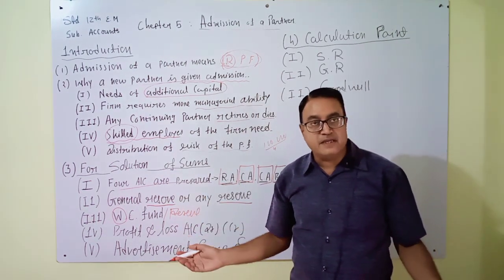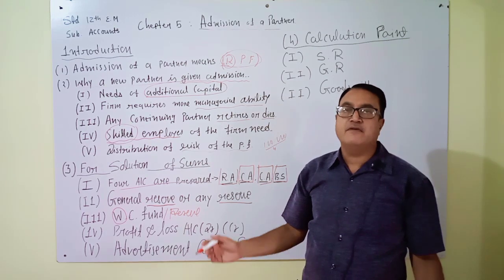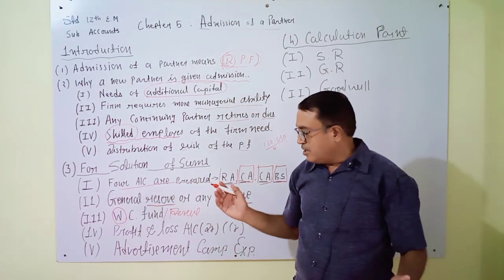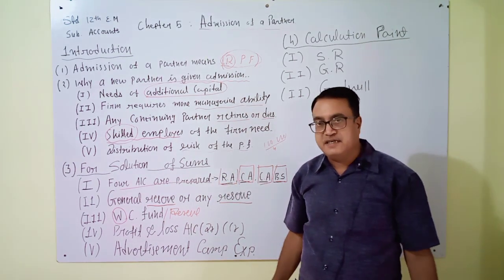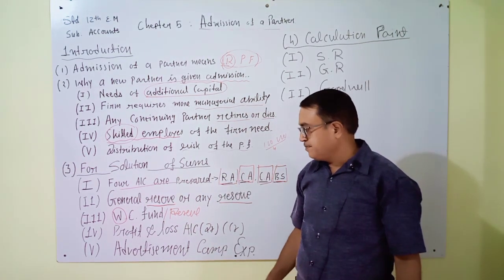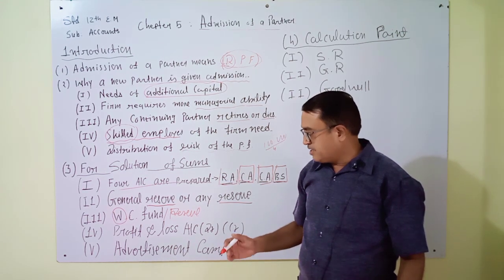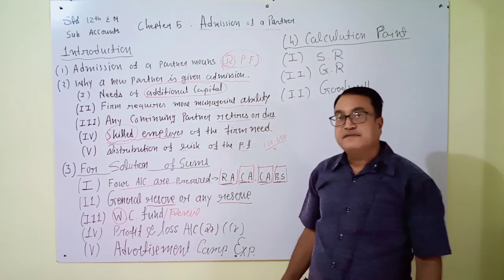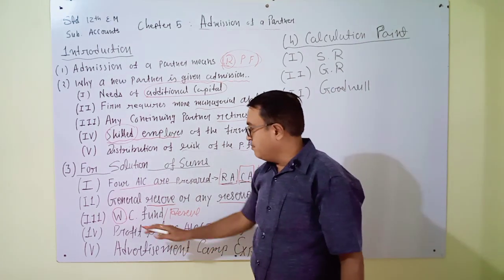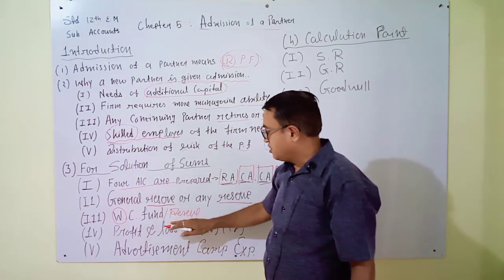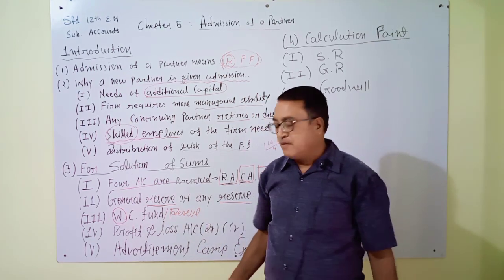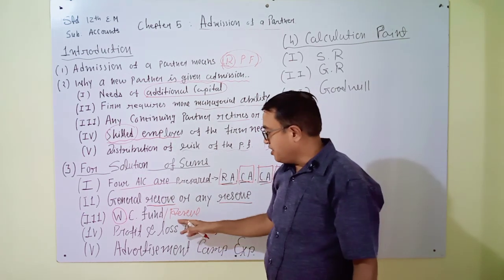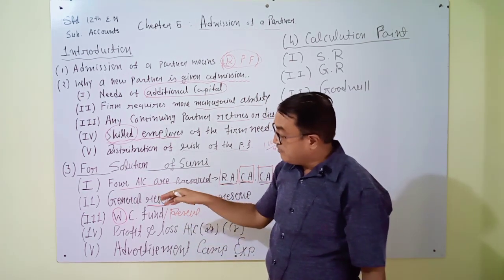In a partnership firm, we have many employees, many workers. If any type of accident arises in our business, then they must be given some money. If we have to pay money, then from where will it be paid?